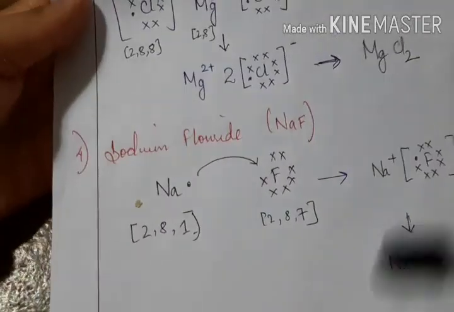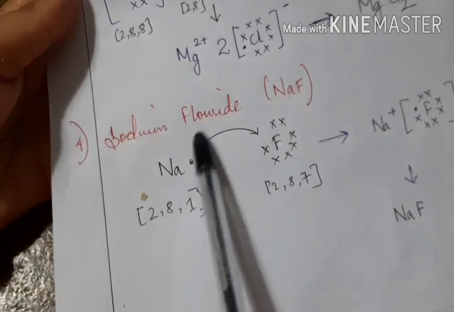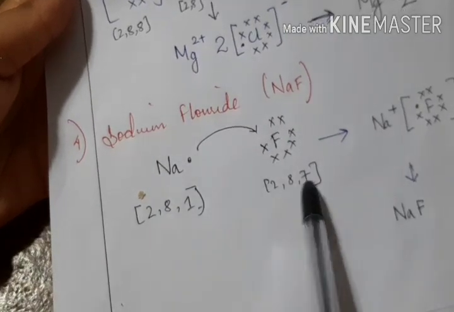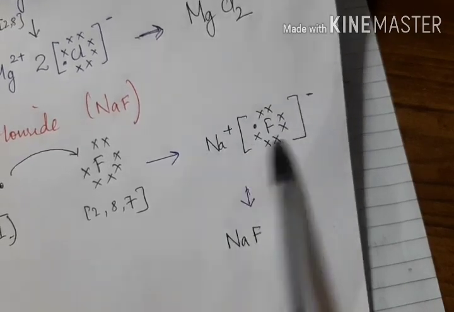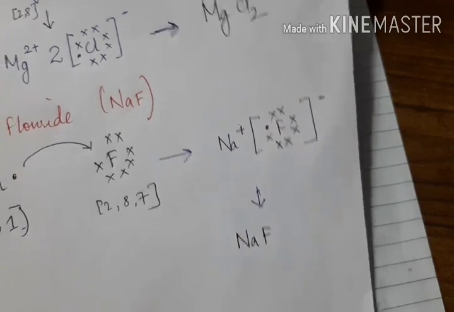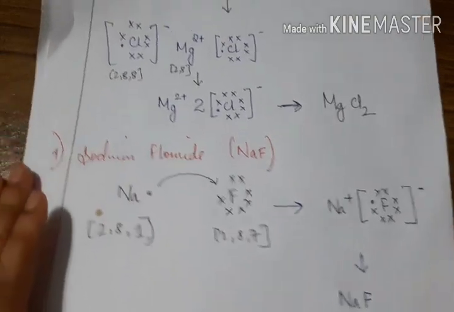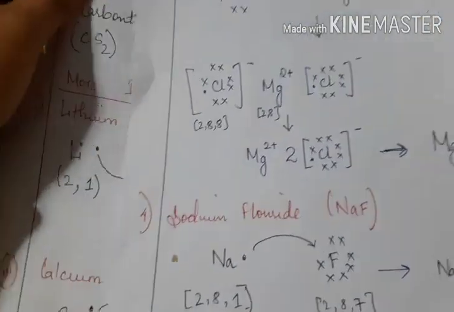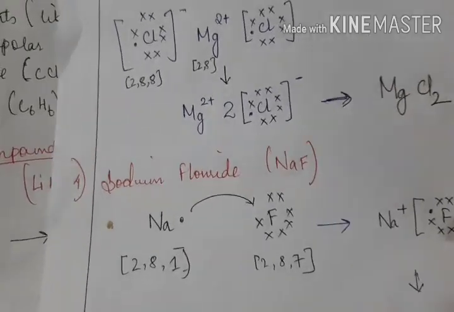Similarly, by now you know how to do it. Sodium fluoride: sodium 2, 8, 1 loses 1 electron to fluorine 2, 7. Then it forms Na plus and F minus. Yes, they will have stable configuration. And that is NaF, sodium fluoride. So this is how you show the formation of ionic compounds by the electron dot structure.